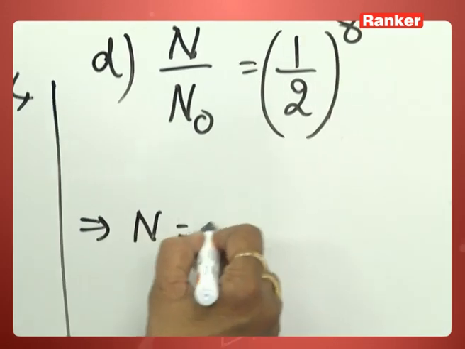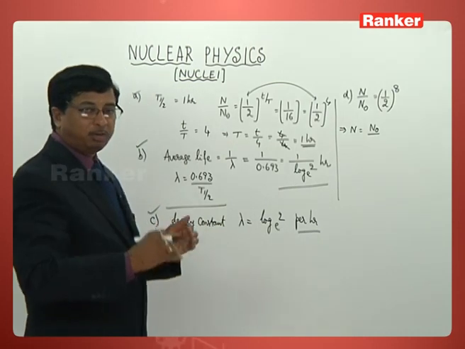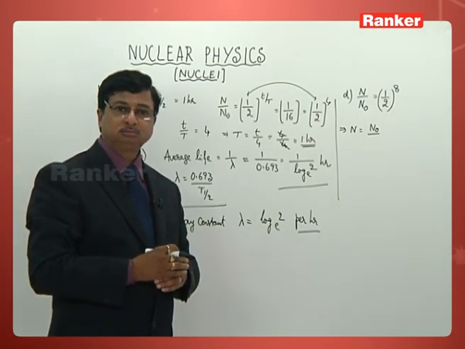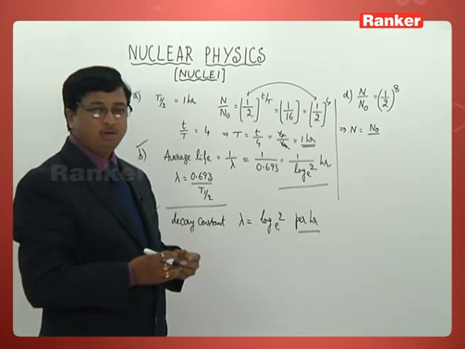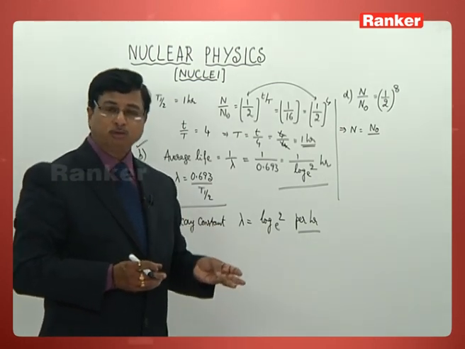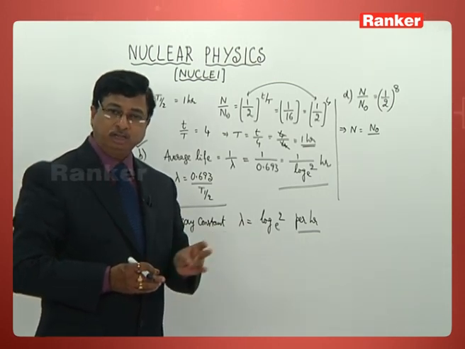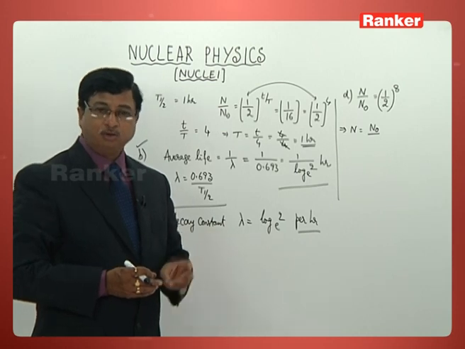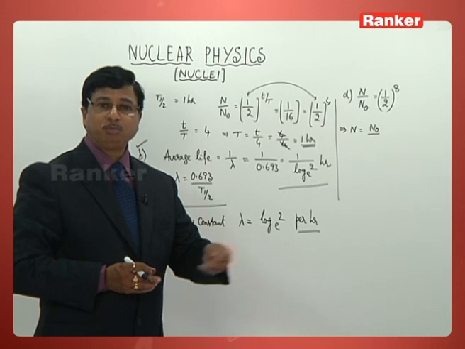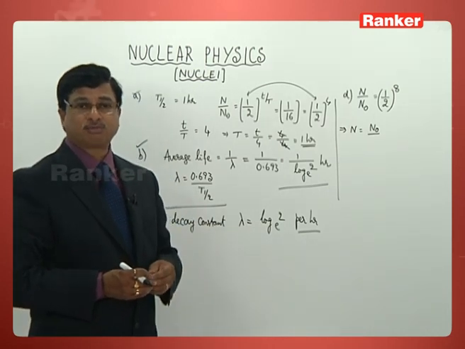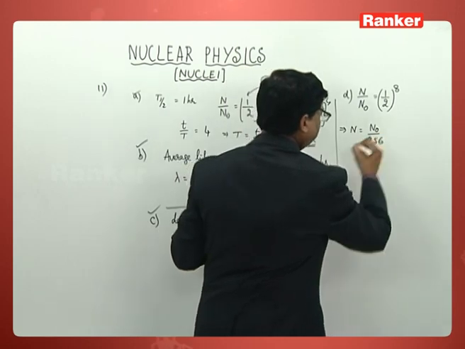N is equal to n naught times 1 by 2 to the power 8. 2 to the 4 is 16. Then 32, then 64, then 128, and the next one is 256. So you can directly write 256.